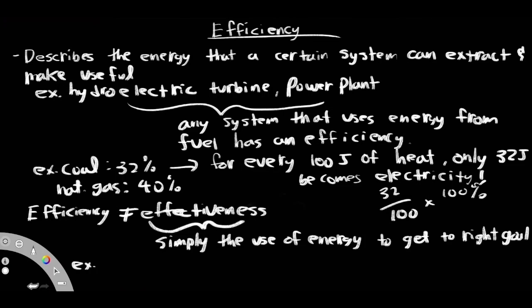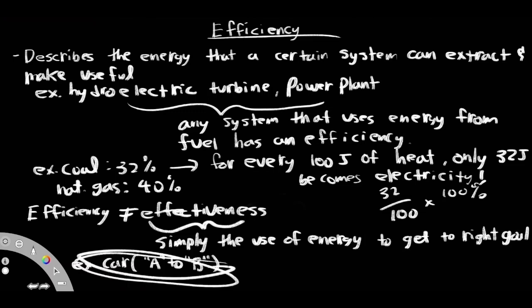All right, an example of this would be like a car, okay? So a car goes from A to B. This is technically effective because the goal of the car using the fuel is to drop off people from point A to point B. However, the efficiency is a little bit different. It depends on the car utilizing the fuel in a way where not a lot of it gets dissipated as waste, but goes specifically into the actual transportation, getting from point A to point B without losing so much dissipation.